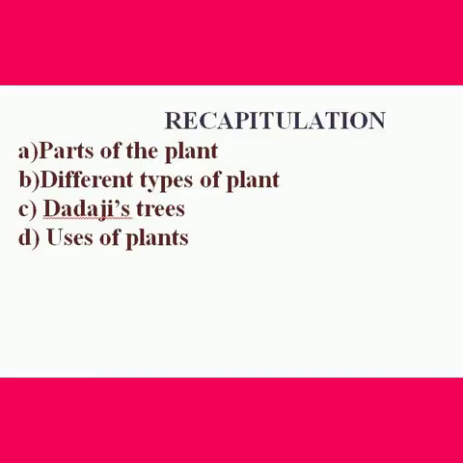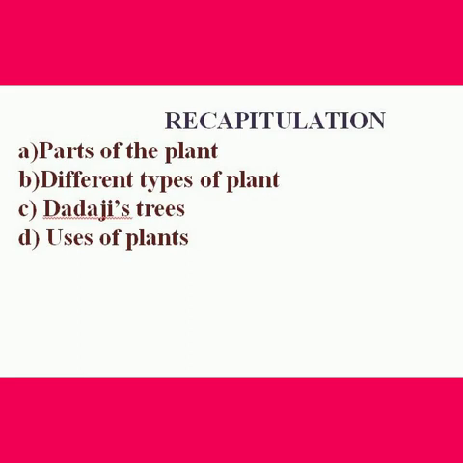Children, before starting today's session, let us recapitulate what we had learnt in the last session. Shall we? Yes. First, parts of the plant: stem, leaves, roots, buds, flowers, fruits and seeds are the parts of the plant.